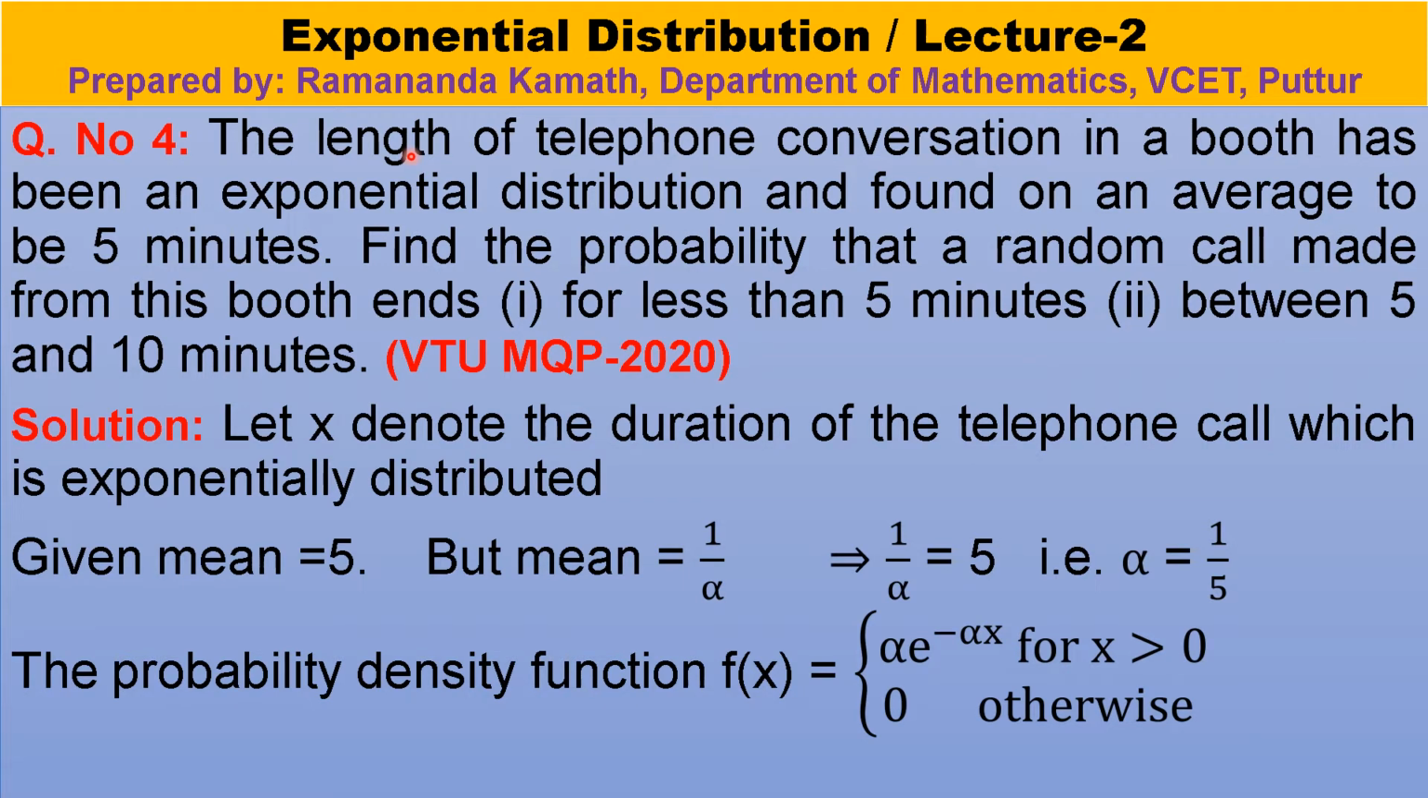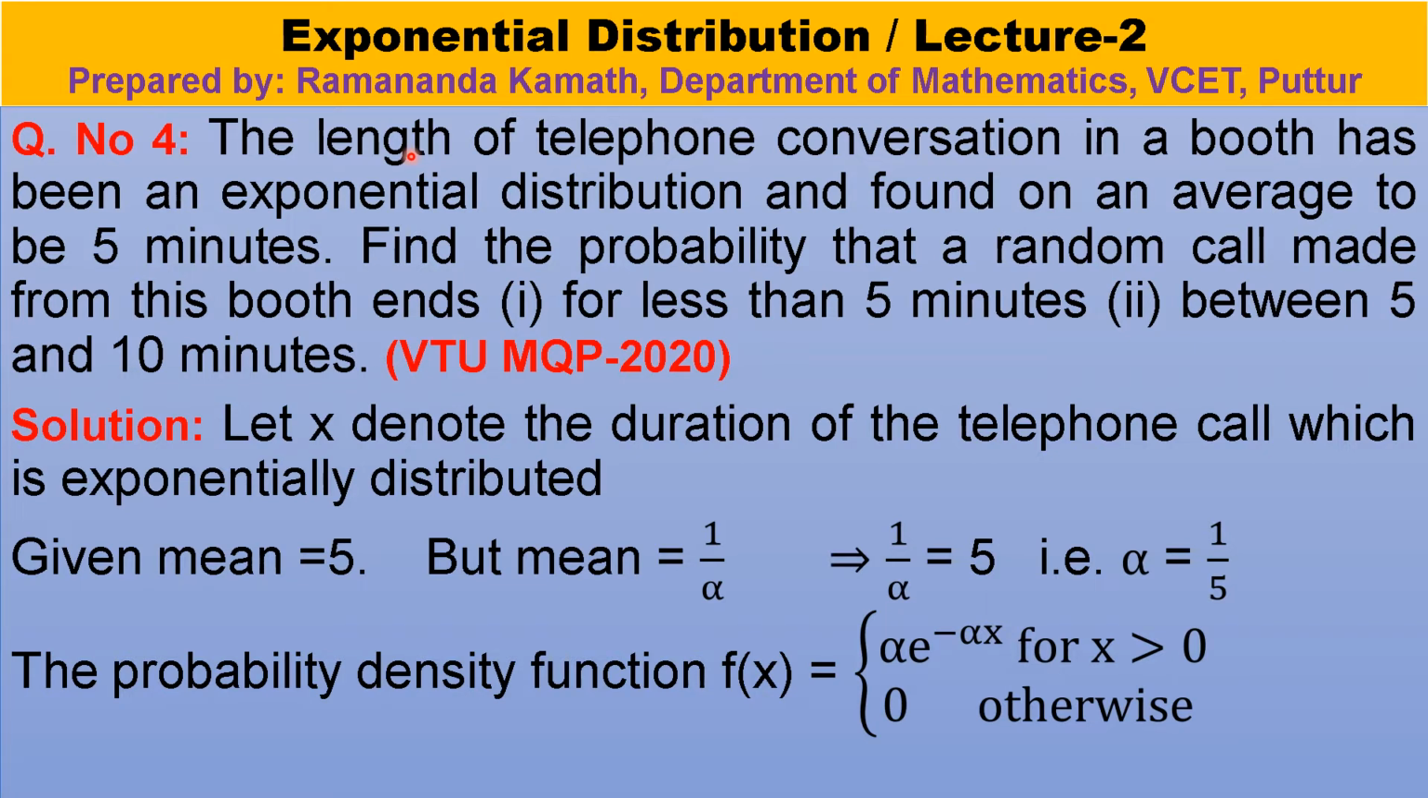So if I take that length of the telephone conversation, or the duration of the telephone call, as x, then x is exponentially distributed. X is an exponential random variable with the mean 5. Find the probability that a random call made from this booth ends for less than 5 minutes. Probability that the duration of the call is less than 5, probability that x is less than 5. Between 5 and 10 minutes, probability that x is greater than 5, less than 10.